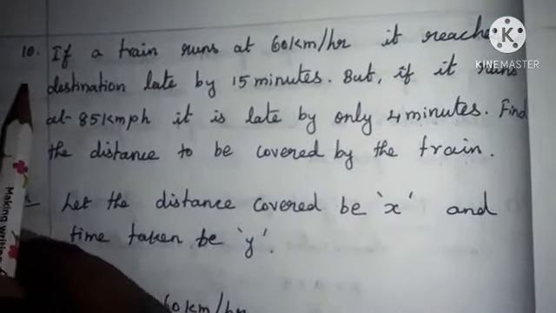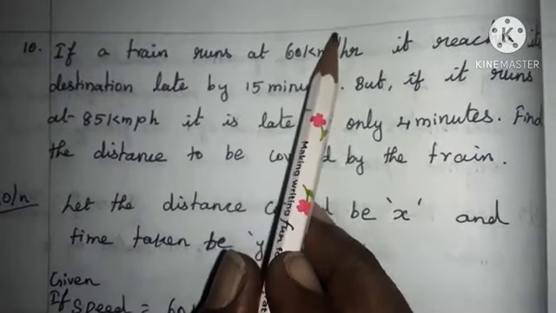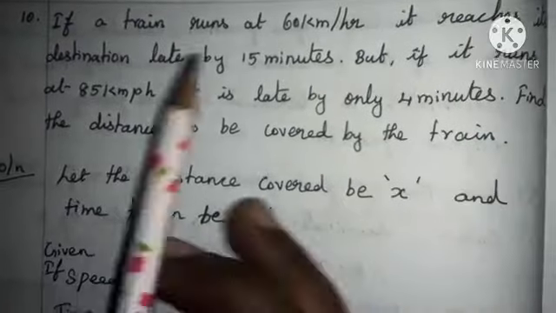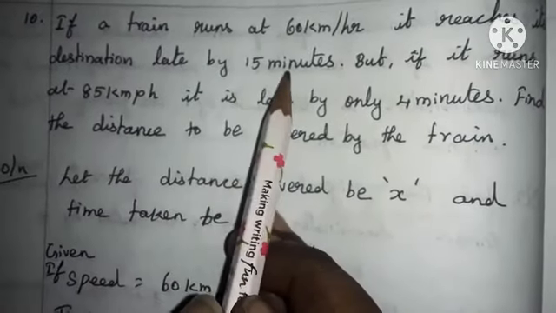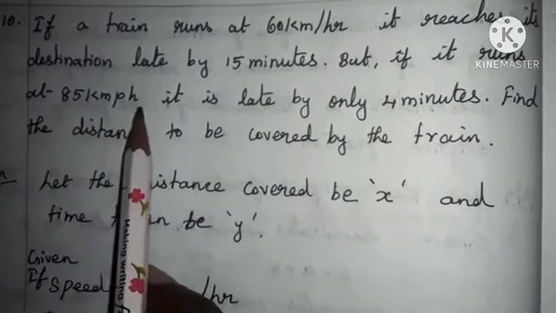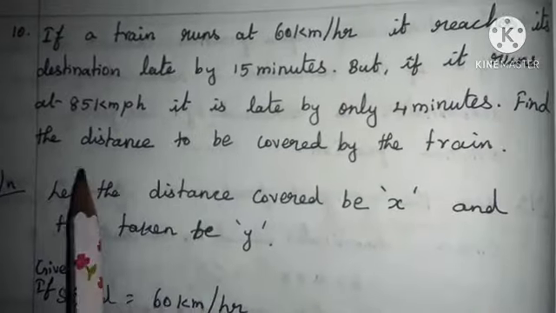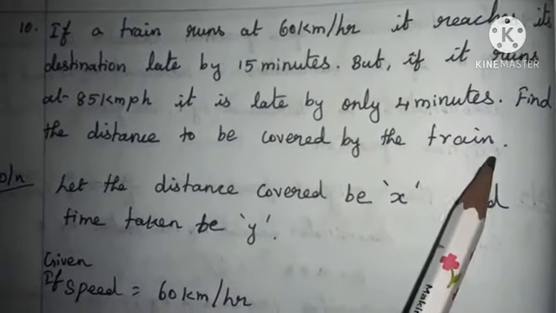Let's see one more sum from that exercise, the 10th one. If a train runs at 60 km per hour, it reaches its destination late by 15 minutes. But if it runs at 85 km per hour, it is late by only 4 minutes. Find the distance to be covered by the train.